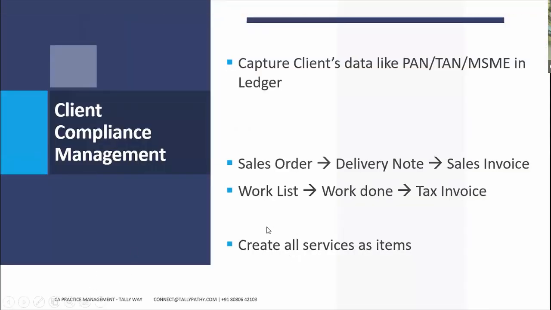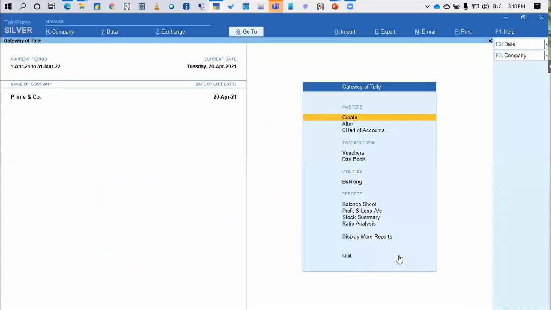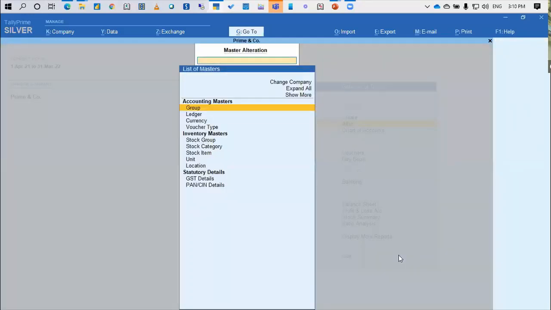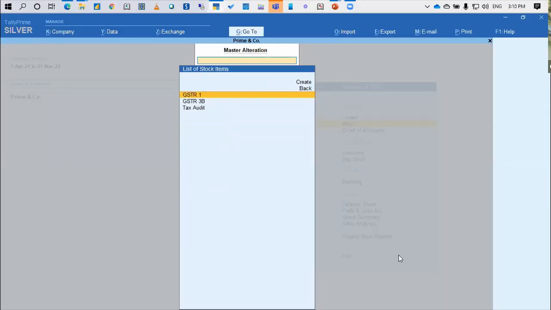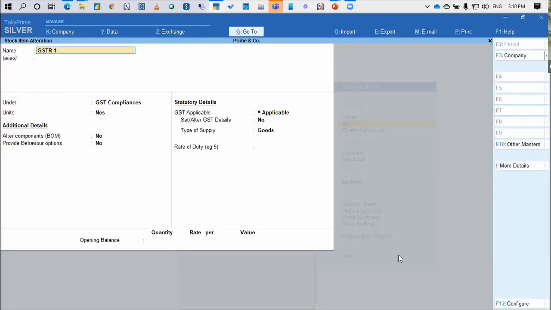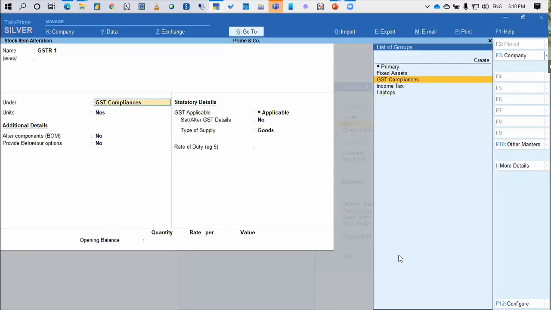Whatever services you are rendering, create these as one-time stock items inside the Tally. I've created a couple of them to show you, and I will create a new one also with you. So I'm going to the stock item. See, I've created the GSTR1. Let's say as a chartered accountant, I am filing GSTR1, so I've created GSTR1 as a stock item inside the Tally. I may further group it under the GST compliances for my purpose.